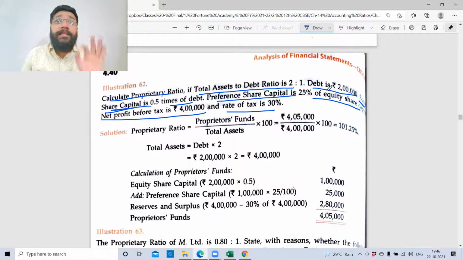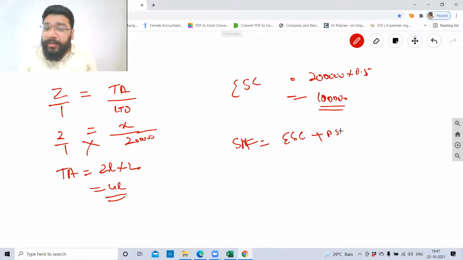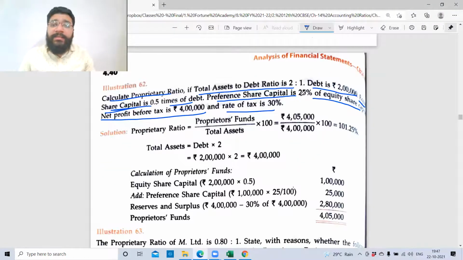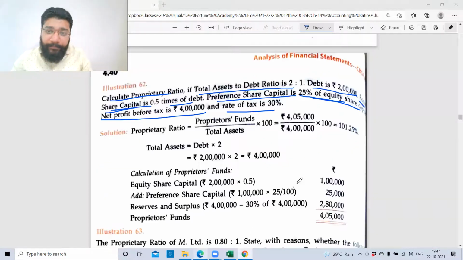Equity is 0.5 of debt, and preference share capital is 25% of equity shares. Understand this very carefully. Shareholders' funds is equal to equity share capital plus preference share capital plus reserves and surplus. Equity share capital we just found is 1 lakh. Preference share capital is 25% of equity share capital, which is 1 lakh into 25%, plus reserves and surplus.